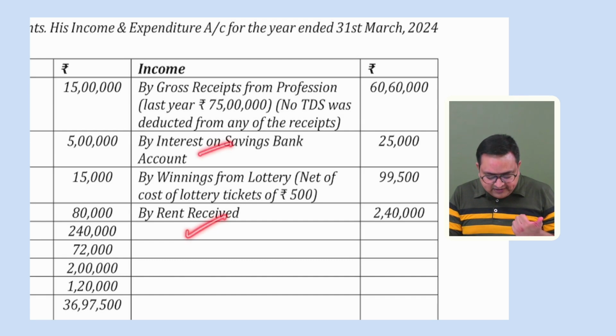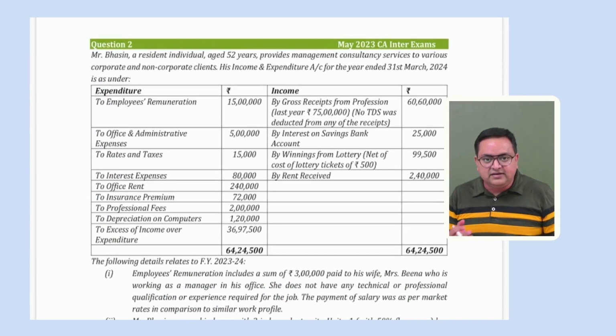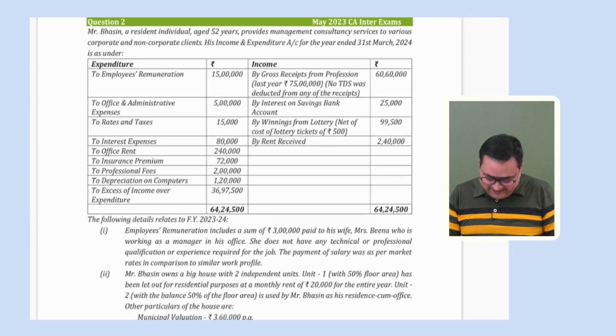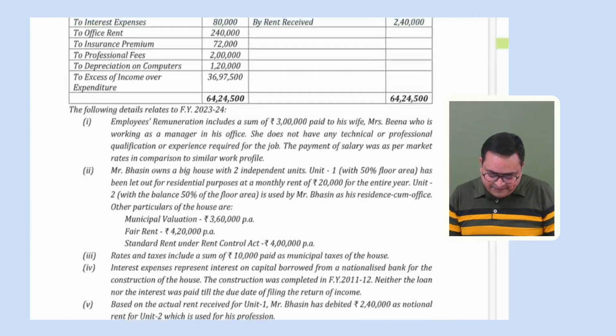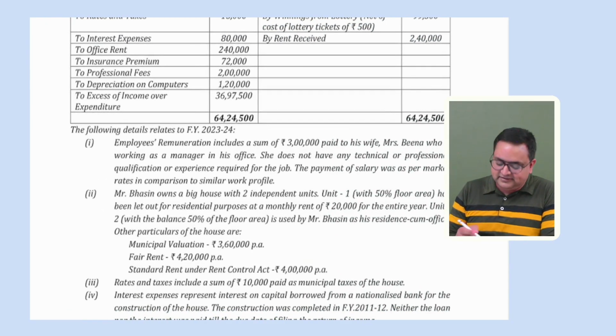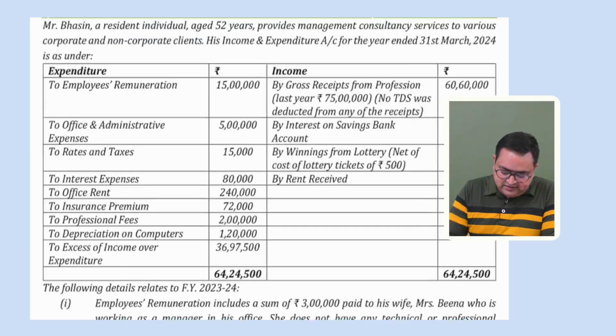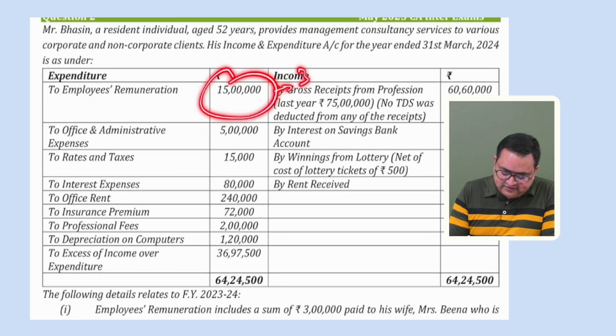Here we have IFOS income also, saving account, casual income. And here we have our PGBP, of course. So let me see if there is any other income also. What else is left? Salary is left. Capital gain is left. Let us see if there is any capital gain or salary income or not. Okay, let me read the first point. It says, employee remuneration. Yes, there was some employee remuneration, 15 lakh. Employee remuneration includes a sum of rupees 3 lakh. Okay, this amount includes a sum of rupees 3 lakh.